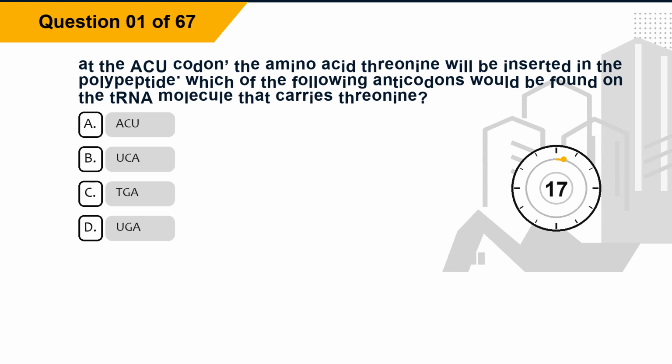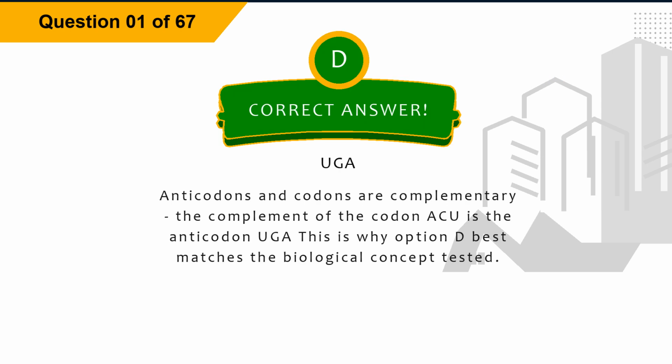Question 1. At the ACU codon, the amino acid threonine will be inserted in the polypeptide. Which of the following anticodons would be found on the tRNA molecule that carries threonine? Option A, ACU. Option B, UCA. Option C, TGA. Option D, UGA. The correct answer is option D, UGA.